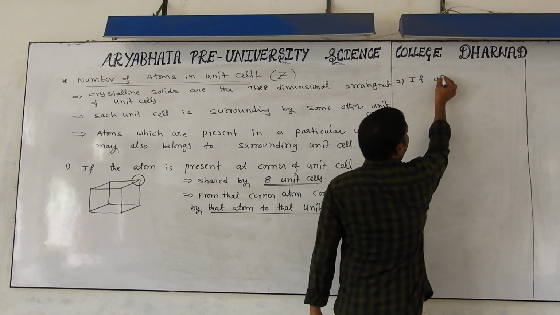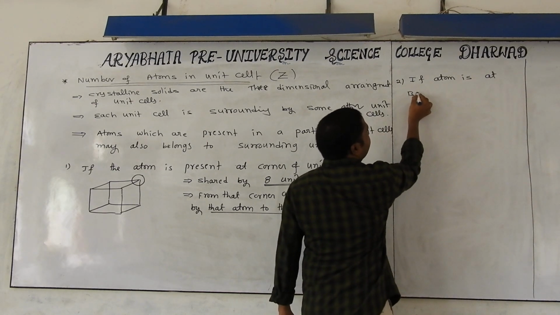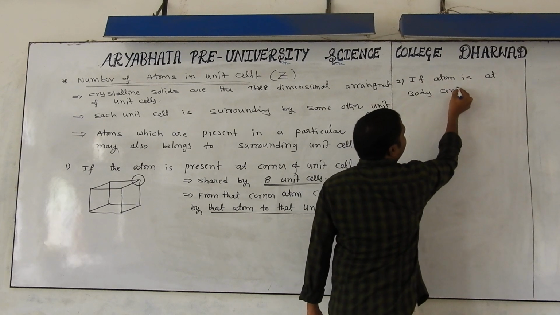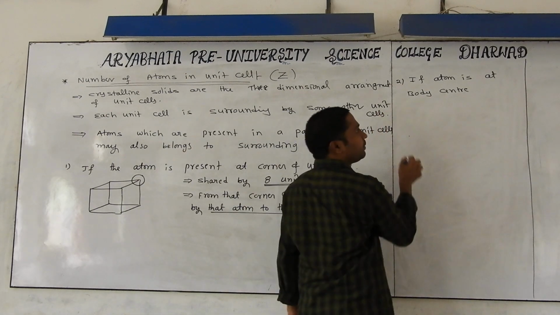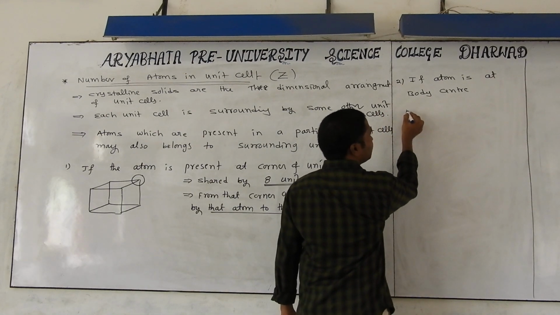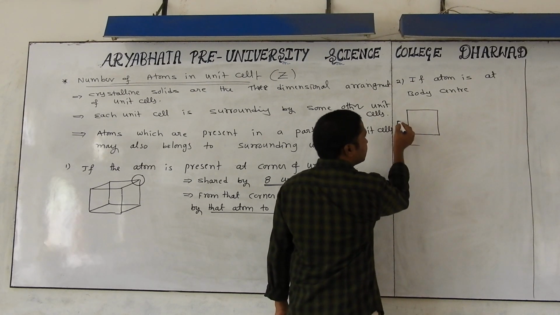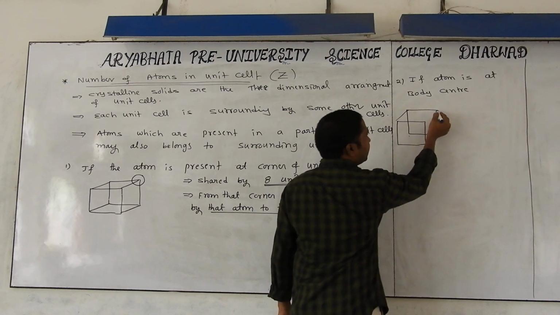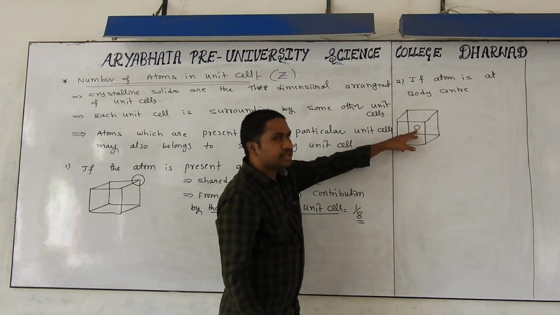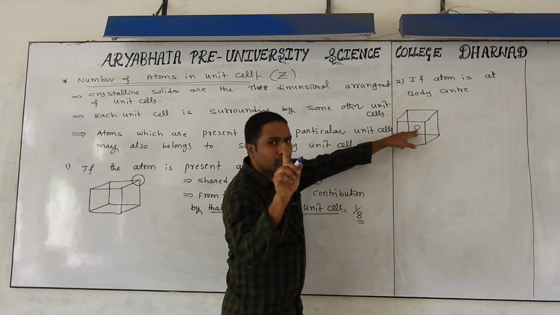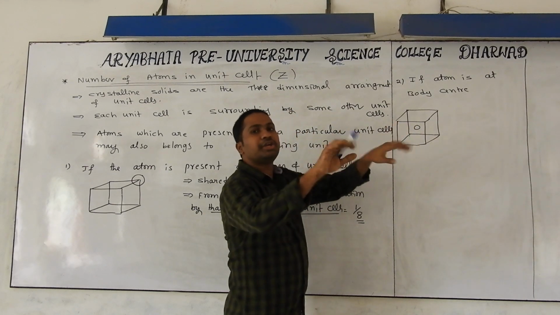If the atom is at body center, if the atom is present at body center in a particular unit cell, in that particular unit cell the atom will be present where? Body center. Then what is the situation you have to see? Yes, this is one of the unit cells. Like this. In this unit cell the atom will be at the center of the whole body. Does that atom belong to any other unit cell or only to one particular unit cell? It is 100% belonging to only one particular unit cell, no sharing with the other unit cell.